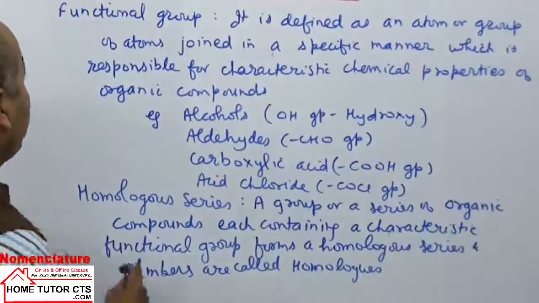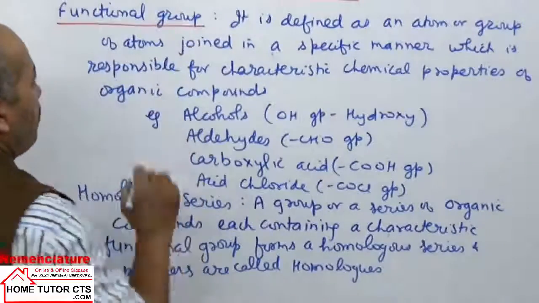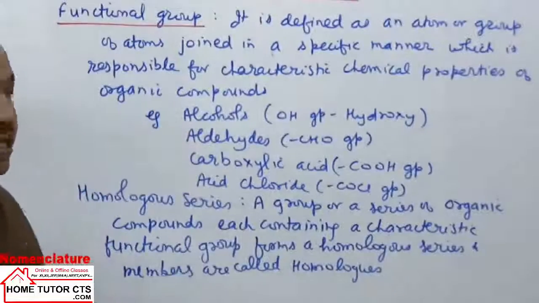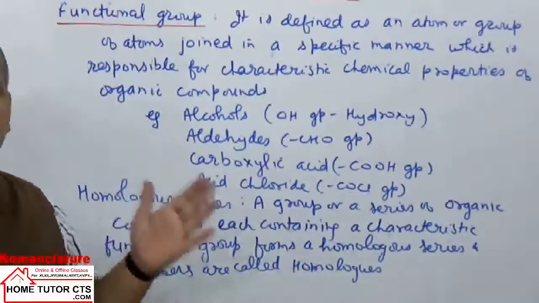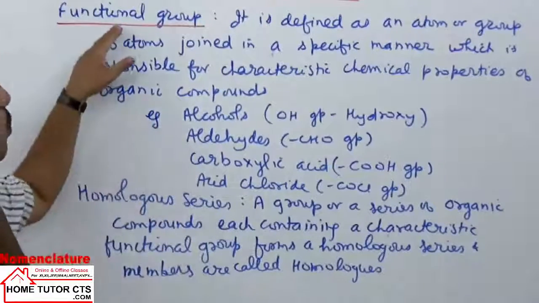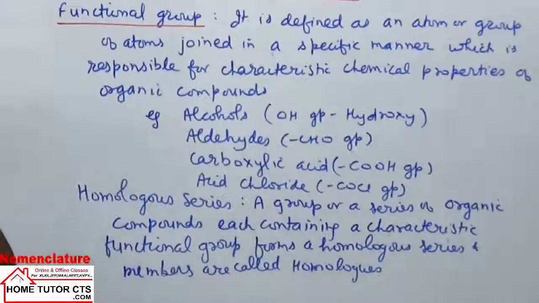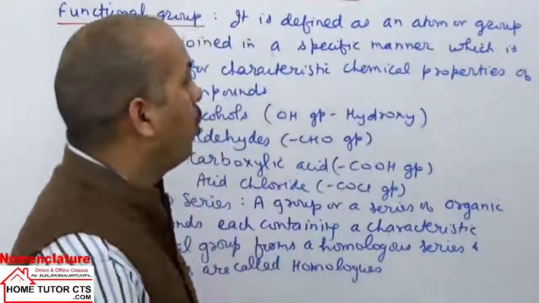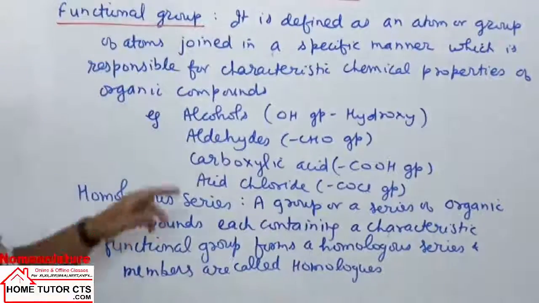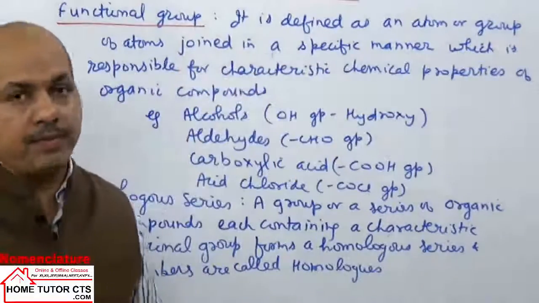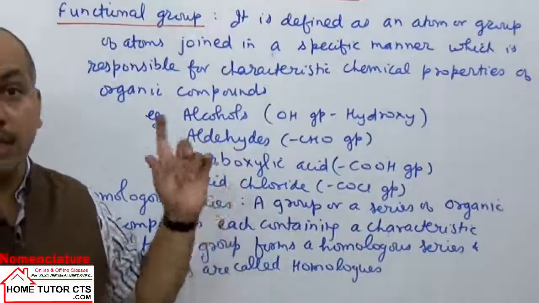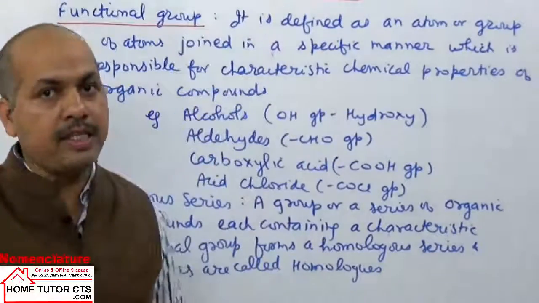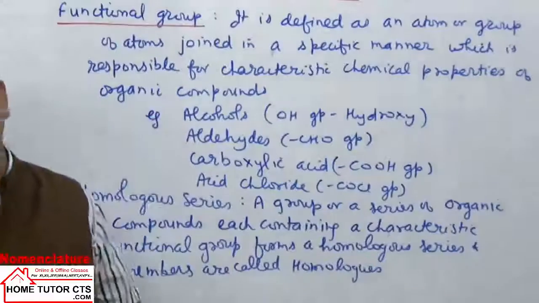The next point is functional group. We have already been reading this topic from earlier classes. In classes 9-10 they introduced you to some basic functional groups. How do we define the term functional group? Here is the definition, you can write it down. It is defined as an atom or group of atoms joined in a specific manner which is responsible for the characteristic chemical properties of organic compounds.